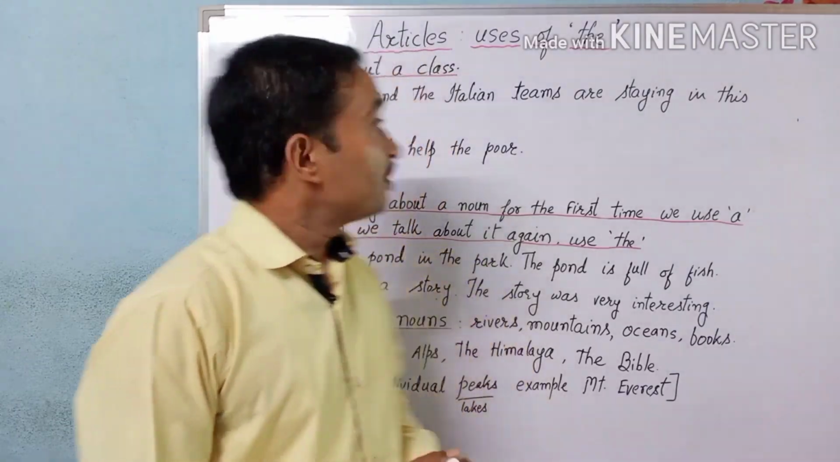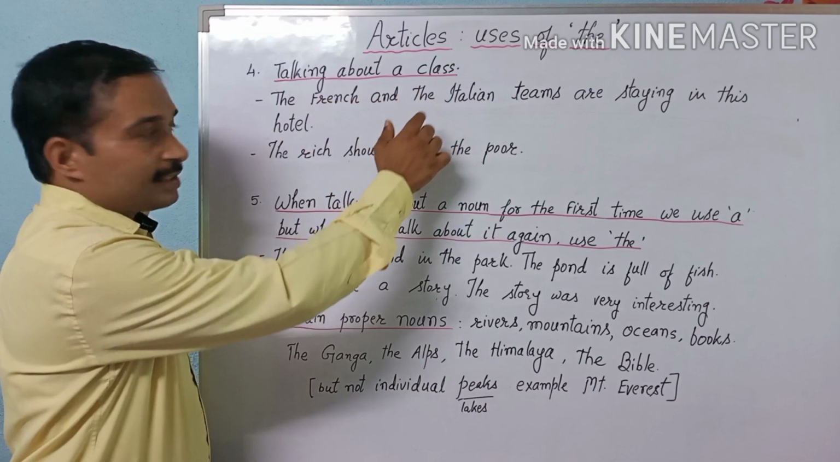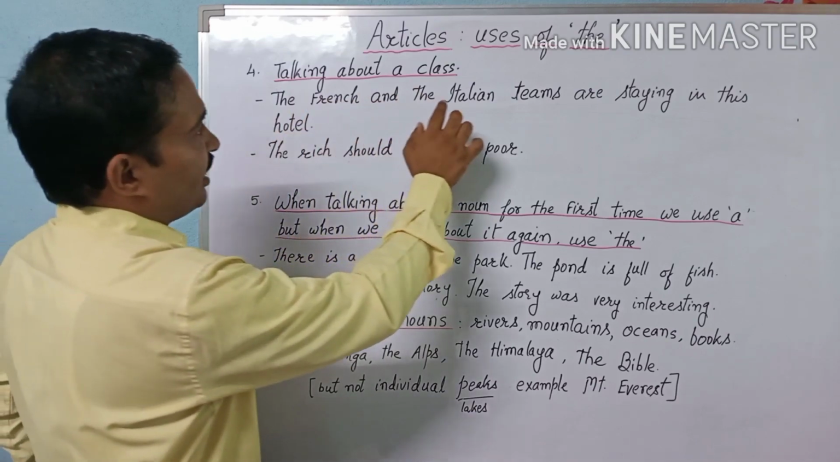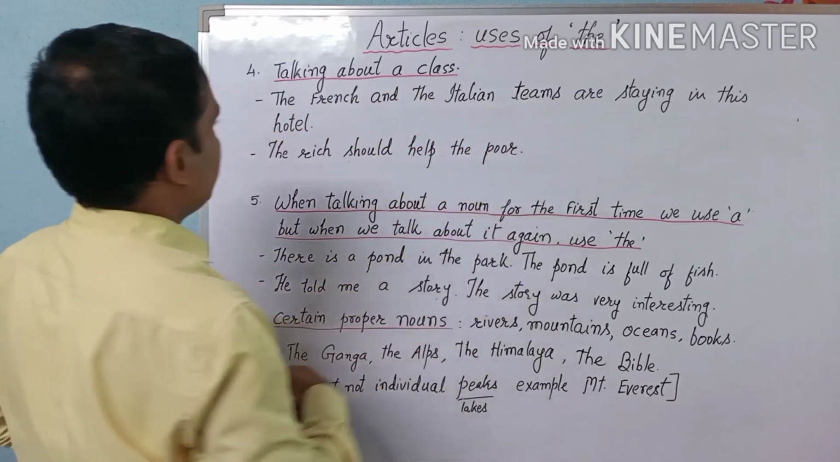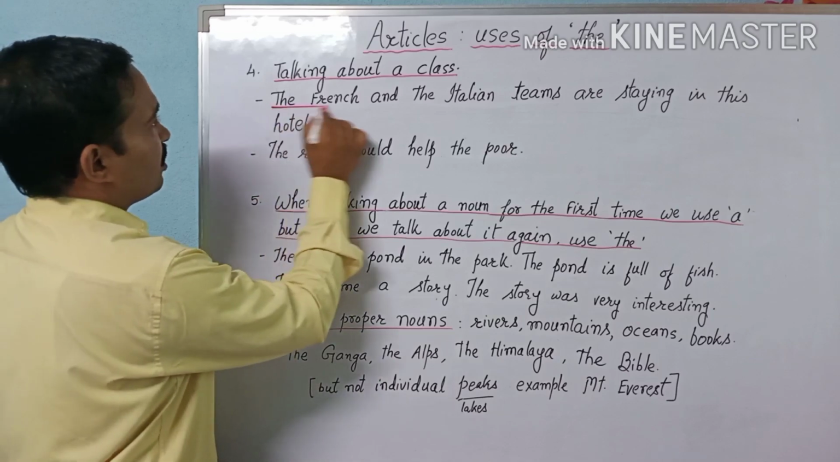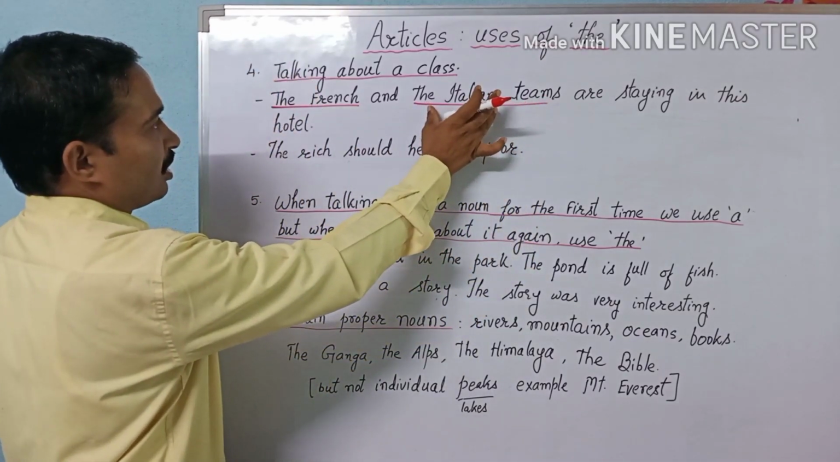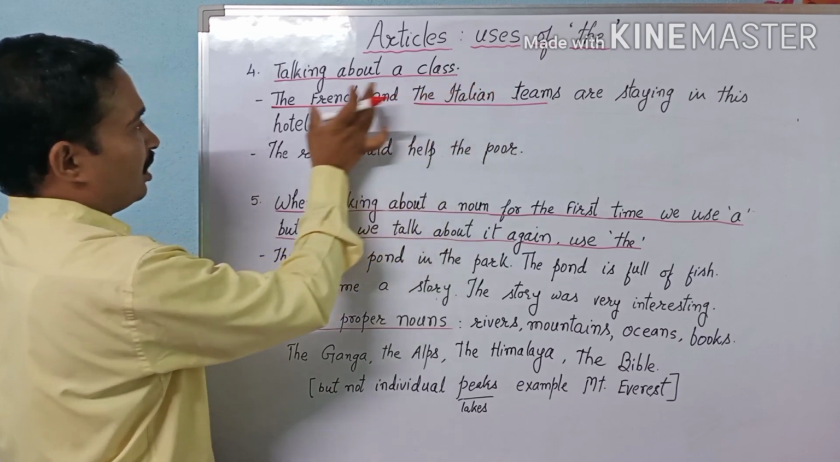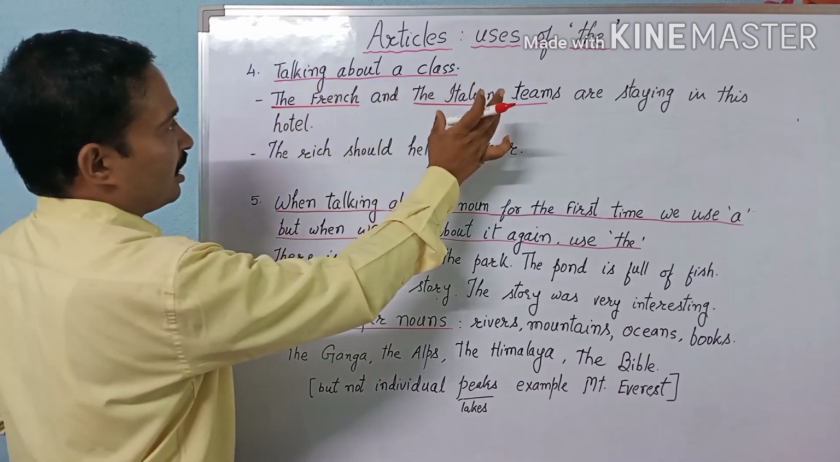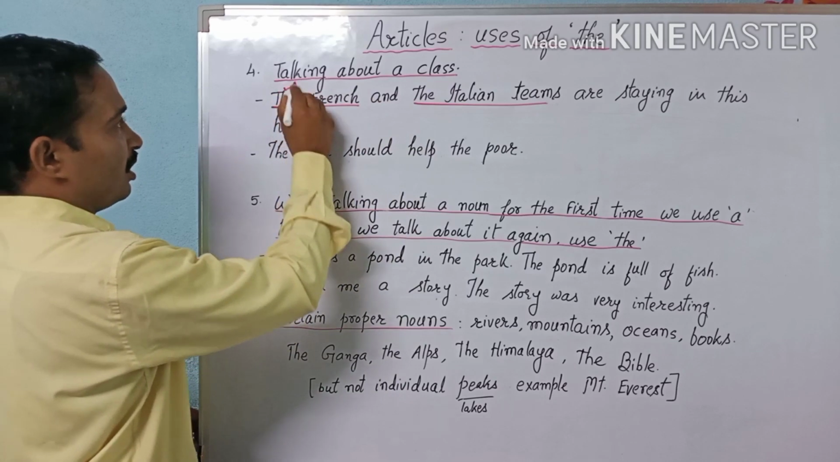Our next point is talking about a class. The French and the Italian teams are staying in this hotel. So the French and the Italian teams, it is a class of sportspersons. So we will use the article.